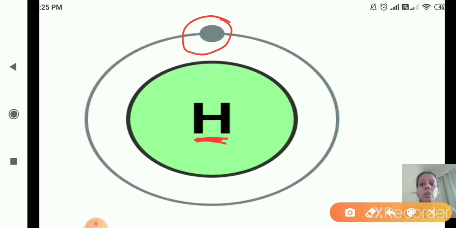So what is the valency of hydrogen atom? That is 1, because in the outermost shell it has only 1 electron. So the valency of hydrogen atom is 1. I hope you are clear with this.